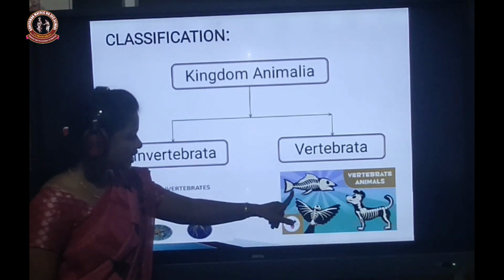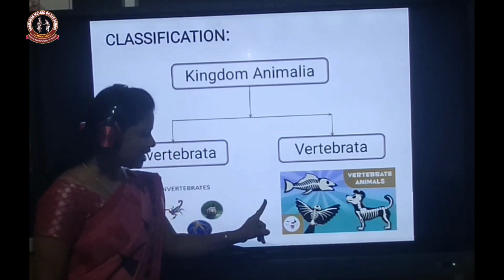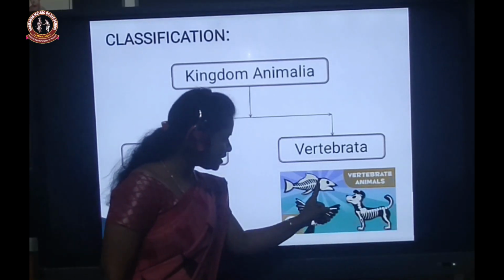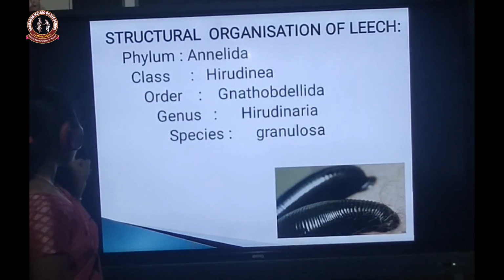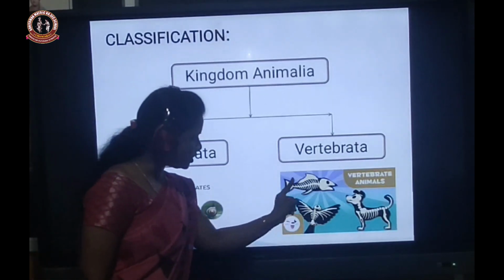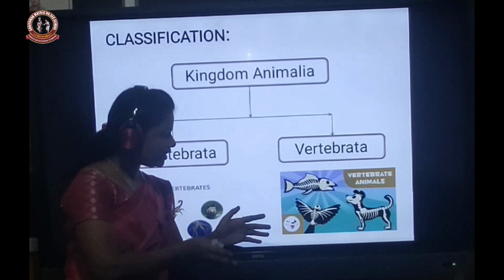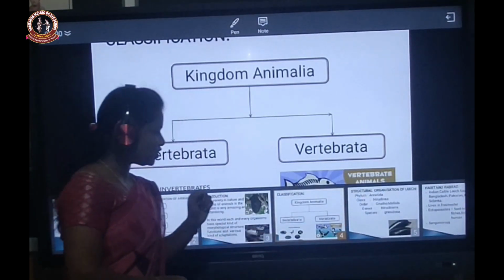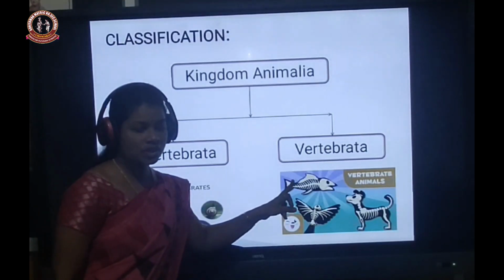If you see these diagrams of a dog, fish, and bird, these animals have a supporting rod-like structure in the center, and at the sides they have so many bones. This supporting rod-like structure is the backbone, and the various bones are attached to it. This is called the vertebral column.